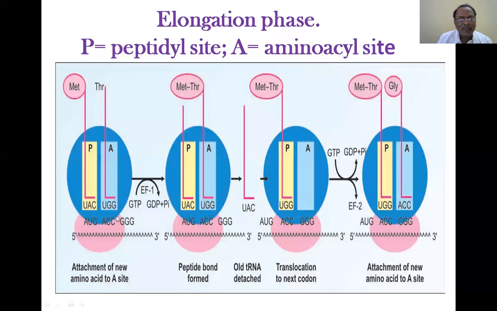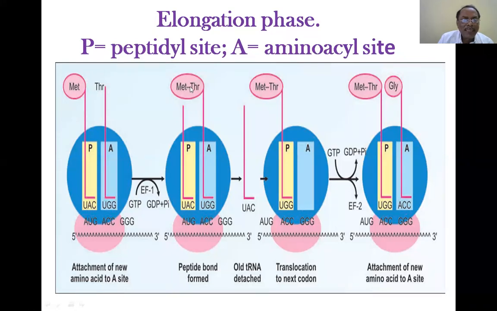But here that word is taken off, because small e and big E would be confusing, and hence the scientists have gone for EF, elongation factor 1. Again it needs energy, and this energy and this protein together act upon this and produce